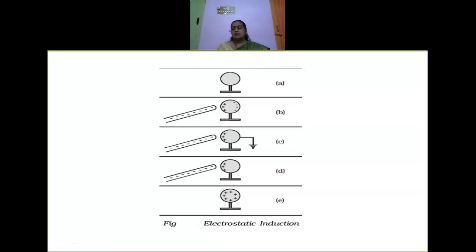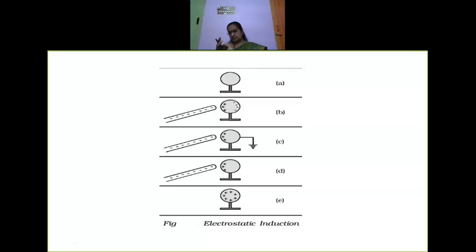So this process is nothing but what you call electrostatic induction. Charging without actual contact. I have not made the negatively charged rod go and touch the sphere. Without touching, without contact, charges have been induced here. Yes or no? So this phenomenon of charging is nothing but electrostatic induction. Is it clear? So all these things you should know.